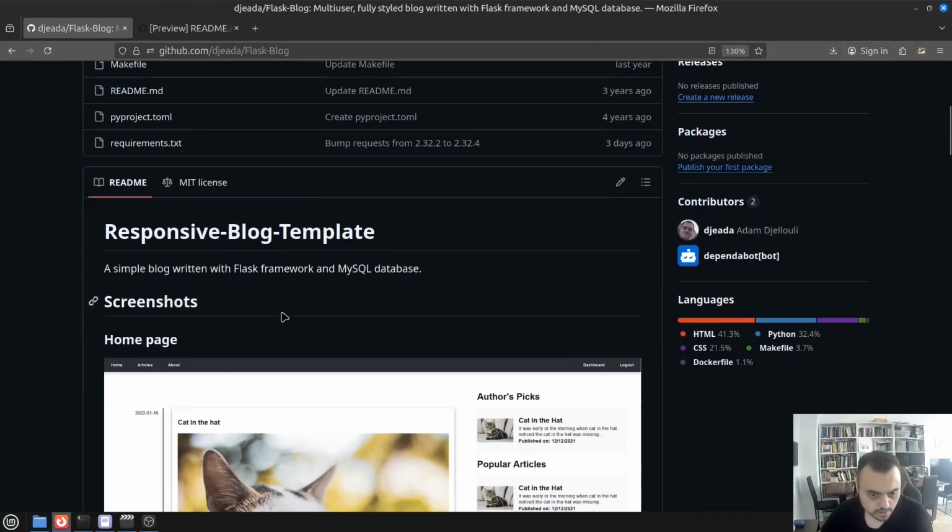Okay, so here is some description, just so you know what it is about or what the idea was. And of course, this idea might change as we progress, but at least the original one was to have a responsive blog template, or monolith, based on an HTTP server with Flask in Python, and a single instance of a MySQL database storing everything, including roles, the articles for the blog, and everything related to that.